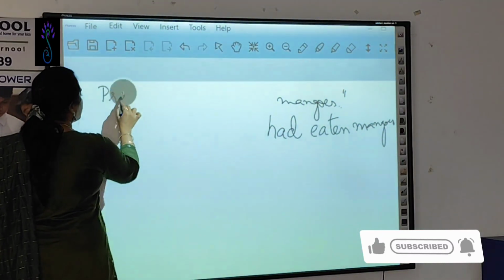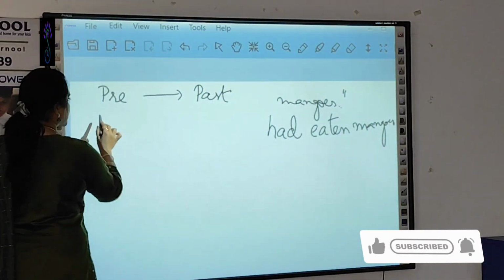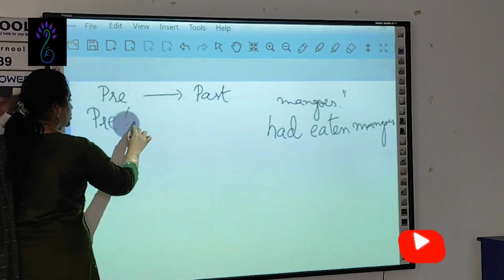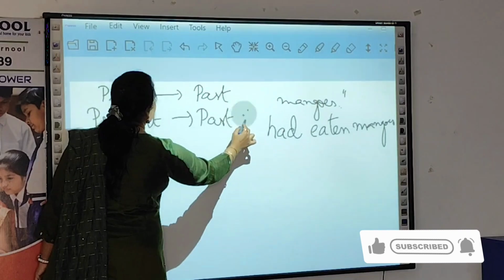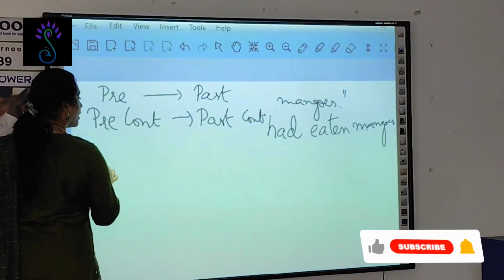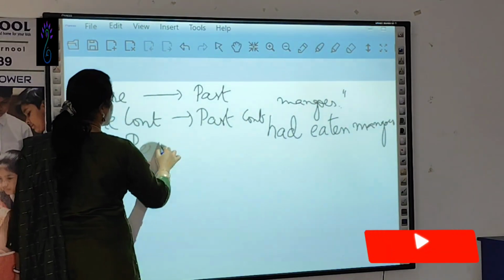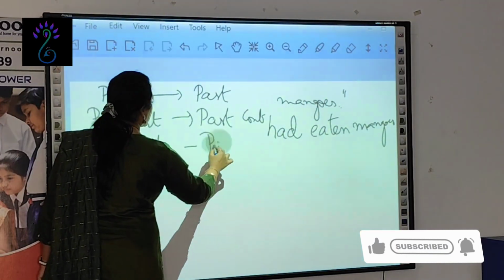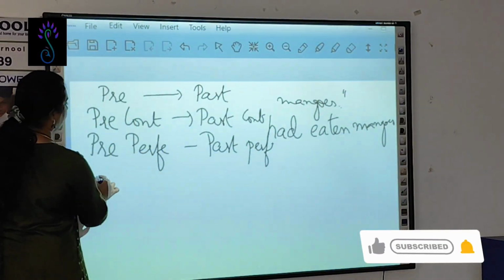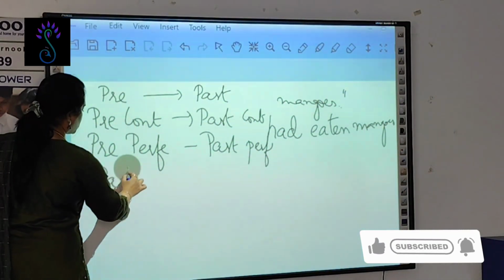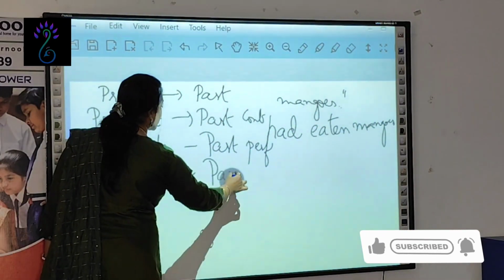So the change I am going to write over here: present and simple present will change to past, simple past. Present continuous will change to past continuous. Okay. Next, present perfect is going to change to past perfect. Then simple past tense changes to past perfect.